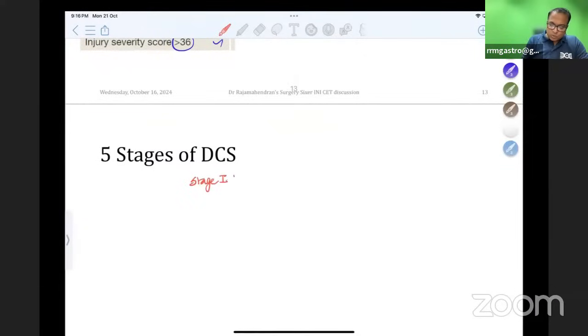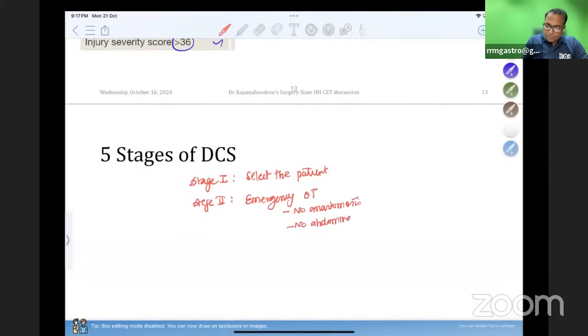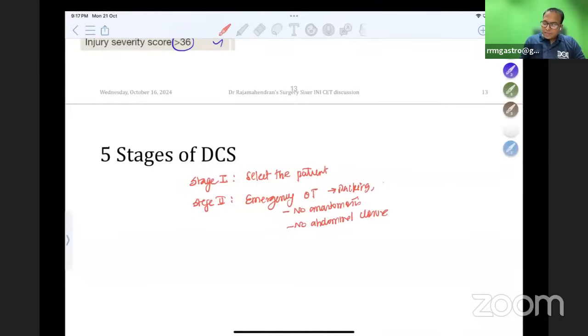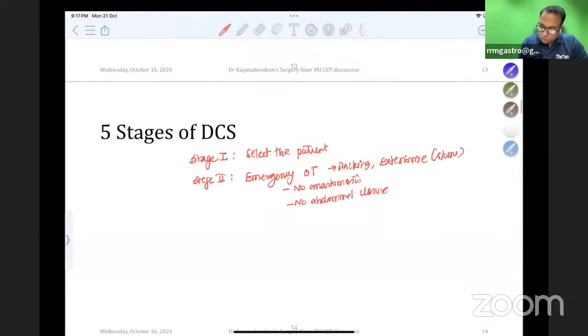Damage control surgery is made up of stages. Stage 1: select the patient, deciding which case is suitable for damage control surgery. Stage 2: shift the patient to emergency OT. In the emergency OT, I will not do a definitive anastomosis. I will only do simple procedures like packing for bleeding, no abdominal closure, or exteriorize the bowel in case of peritonitis, like a stoma. That is what we do in stage 2.